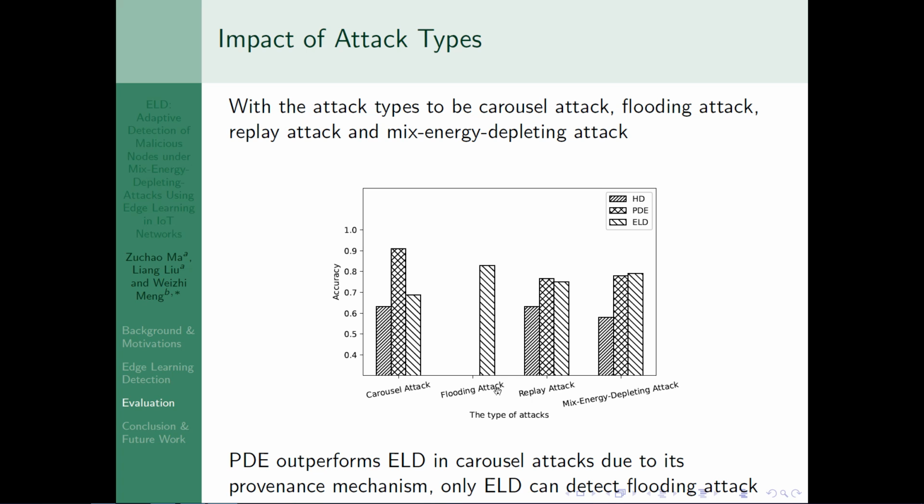But in the flooding attack, only ELD can detect, because HD and PDE focus on detecting abnormal packets. But in this attack, all packets can be legal, so only ELD can detect them. And in the mixed energy depleting attack, ELD outperforms the other 2 mechanisms.